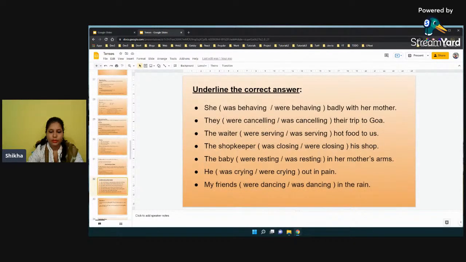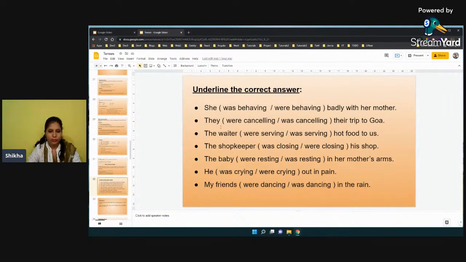Here there is an assignment which you can try at home. Okay, so: she was behaving or were behaving badly with her mother. So she is a third person singular pronoun. What should we use, was behaving or were behaving? We should use was behaving, right? She was behaving badly with her mother.